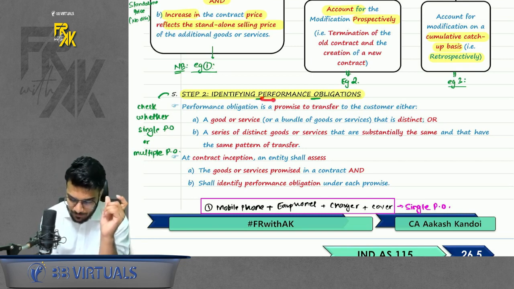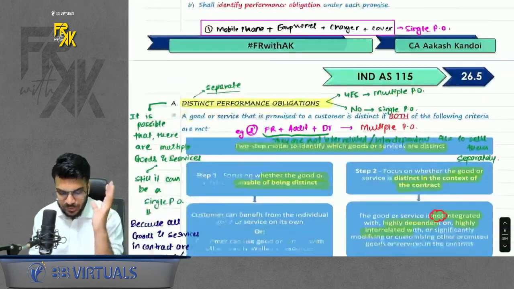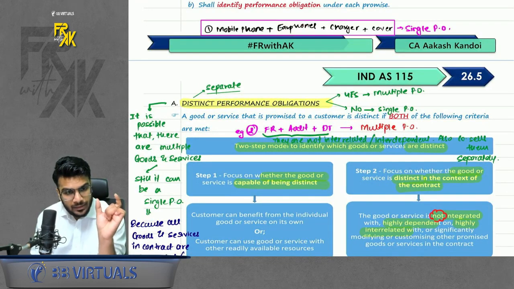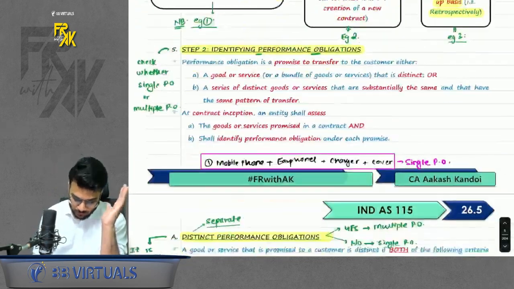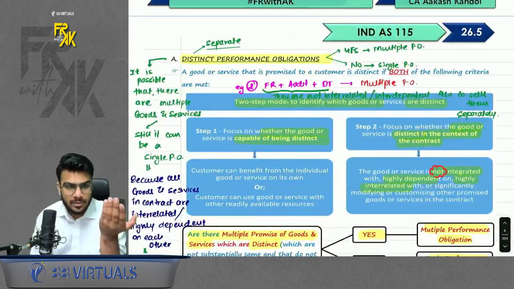And when you are checking the performance obligation, you also need to check whether there is a single performance obligation or multiple performance obligations. Why do I need to check that? Because if there are multiple performance obligations, you need to allocate the revenue amount to all of them. If it is a single performance obligation, that allocation is not done. So you need to check whether there is a single PO or multiple POs. But how will we come to know, sir?